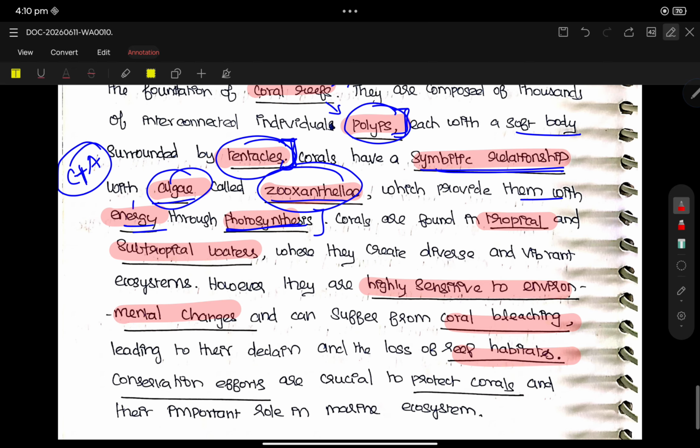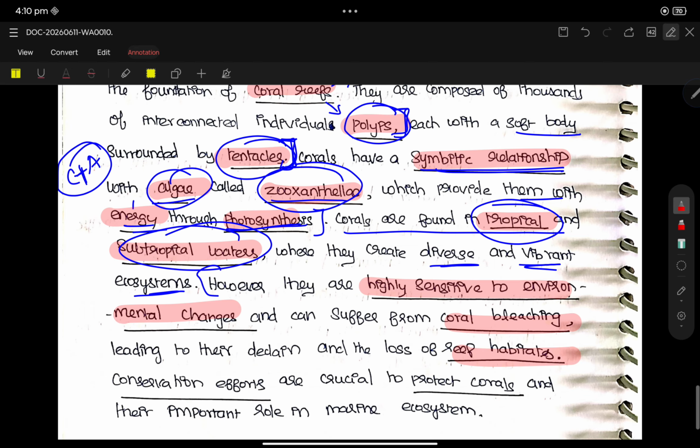Corals are found in tropical and subtropical waters where they create diverse and vibrant ecosystems.